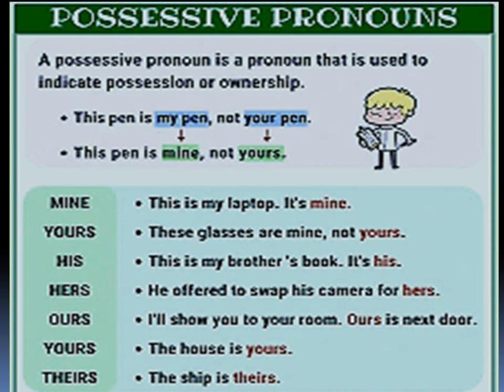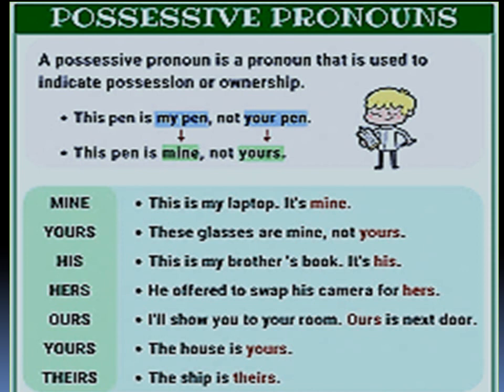There are examples. This is the list of possessive pronouns, children. These are a few possessive pronouns: mine, yours, his, hers, ours, yours, theirs. Examples are, this is my laptop. It is mine. So it belongs to me. It is my property. So that shows possession of something, belonging to someone. They are possessive pronouns. So mine is a possessive pronoun.